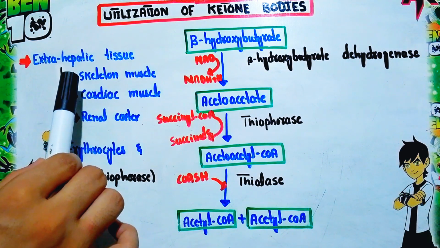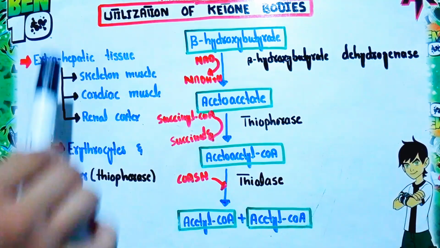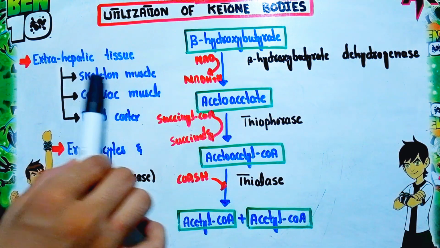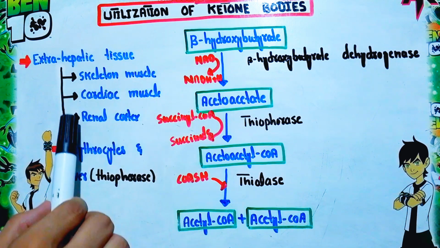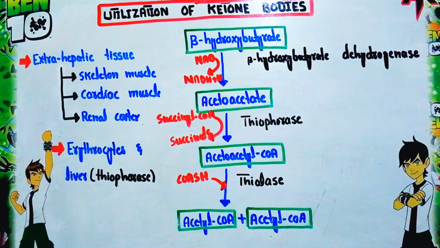The utilization of ketone bodies occurs in skeletal muscle, cardiac muscle and renal cortex. These are examples of extrahepatic tissues where ketone bodies are utilized.